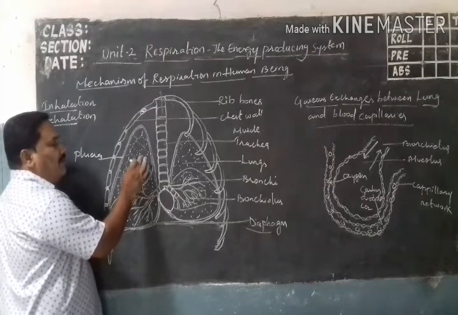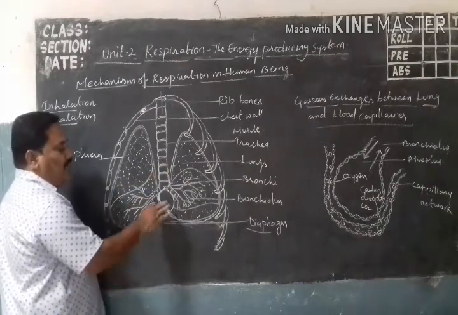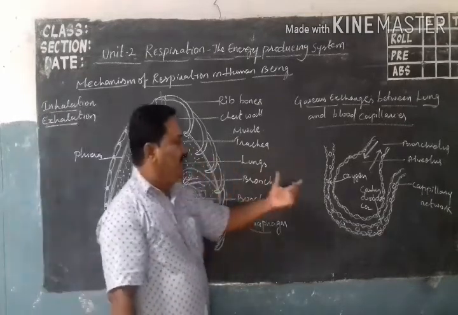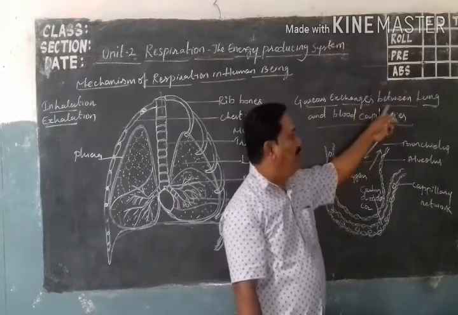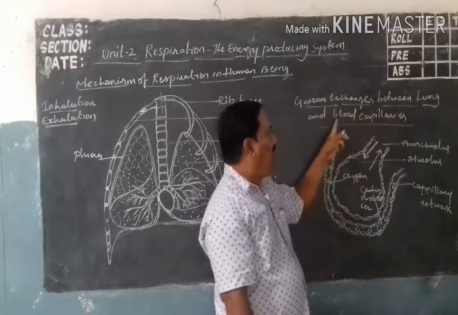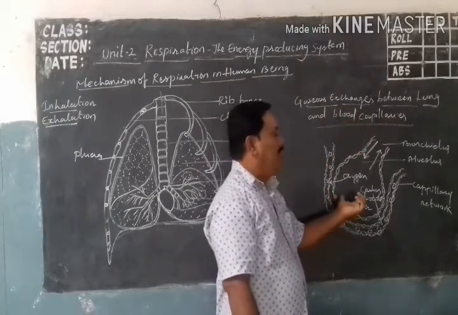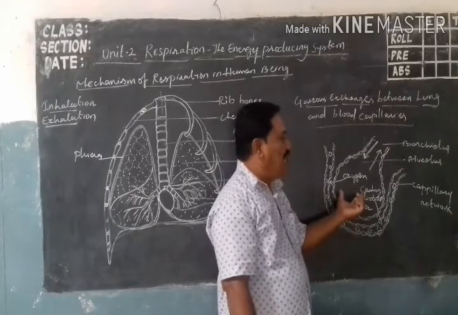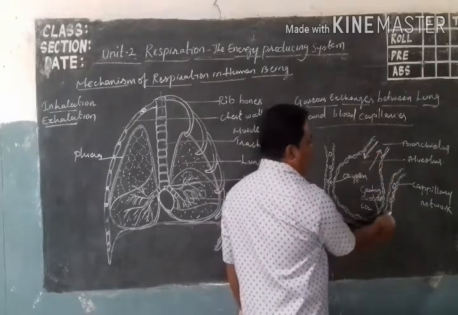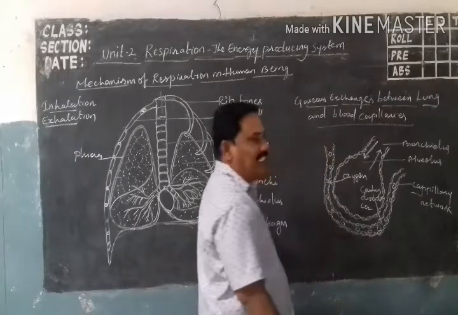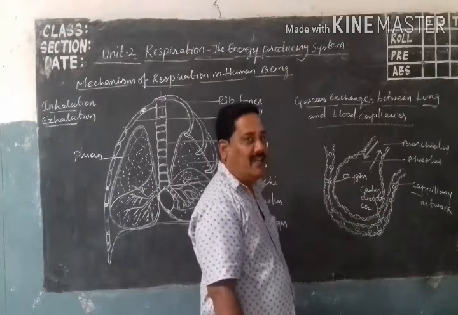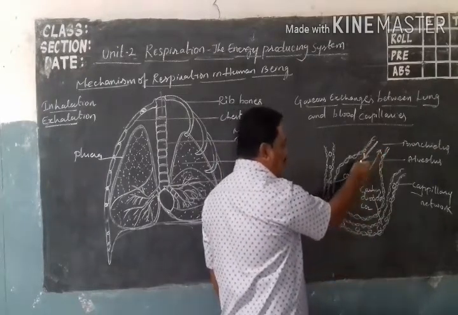Inside the lung, the large number of air sacs, the alveoli, exchange gases. Gases are exchanged between the lung and the blood capillaries. This is called gaseous exchange. See, this is an alveolus, an air sac. Around the alveolar air sac there is a large network of blood capillaries.